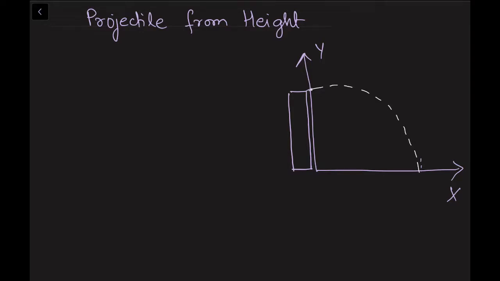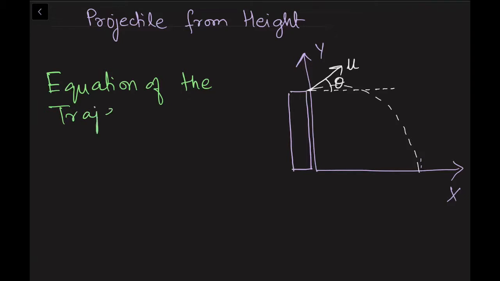Let the velocity of projection here be u, making an angle of theta with the horizontal axis. Now since I said the shape is a parabola, let us first try to prove it. So we are going to find the equation of the trajectory. Trajectory means the path which this body is taking.